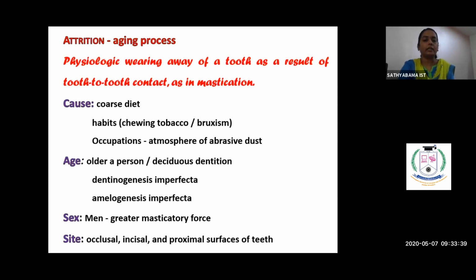So who is most affected? It is mainly older age people. However, deciduous dentition is also prone to this sort of attrition. Also, people with dentinogenesis imperfecta and amelogenesis imperfecta are affected by this attrition. Mostly it is men who exert great masticatory force who are affected. As we all know, attrition happens mainly on the occlusal, incisal and proximal surfaces, not on the cervical region. If it occurs on the cervical region, it would mainly be abrasion.